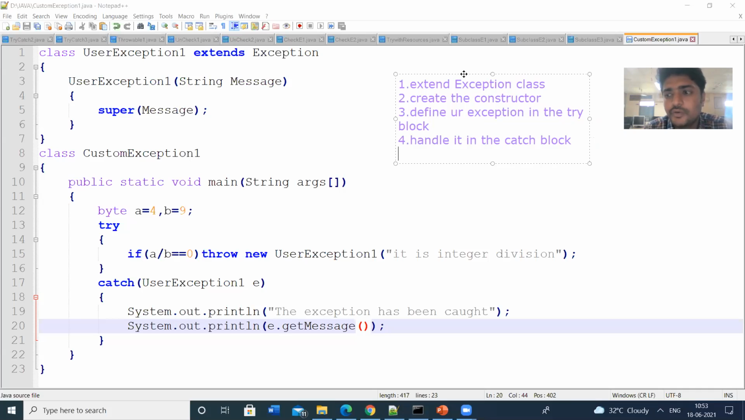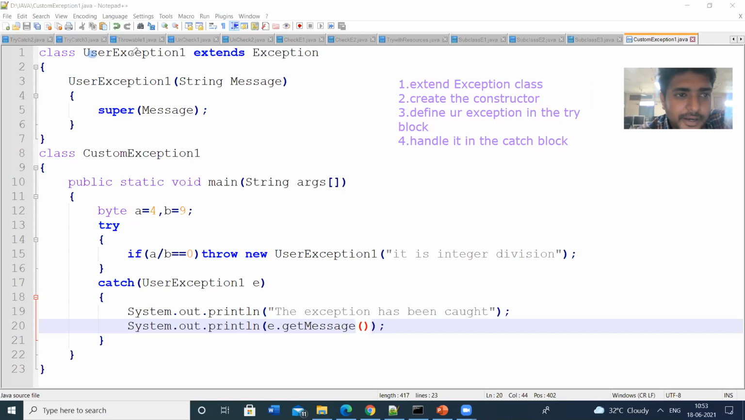First, whatever exception you are going to create should be a subclass of the Exception class. Then we have to initialize that user-defined constructor. Then we define the logic in the try block, and we handle that in the catch block. These are the steps to be followed while defining your own exception handlers. So let us see the program.